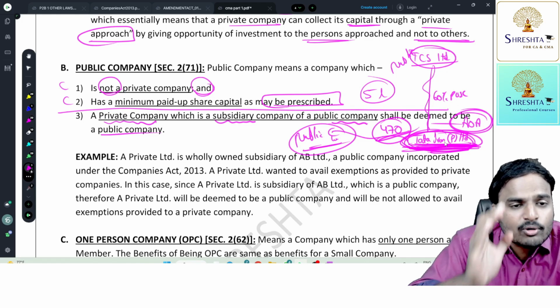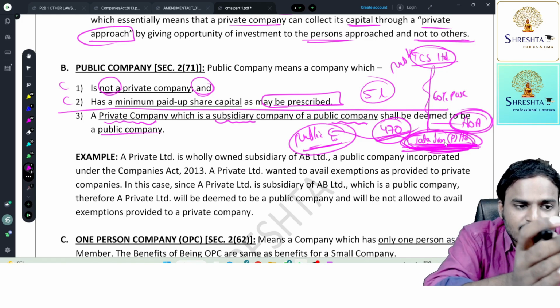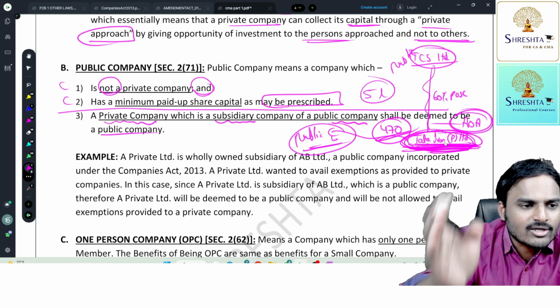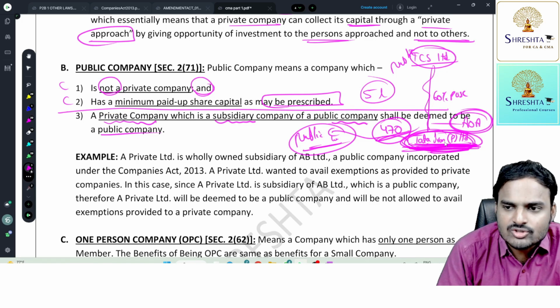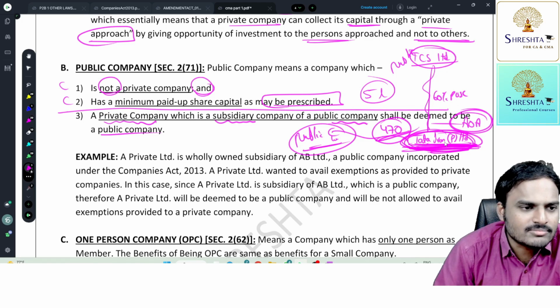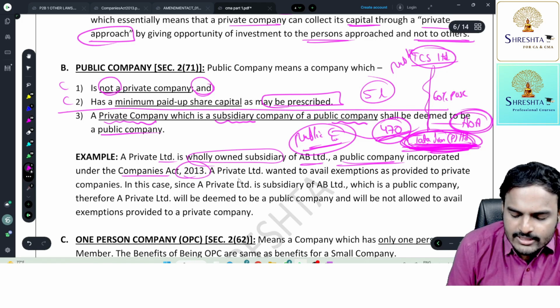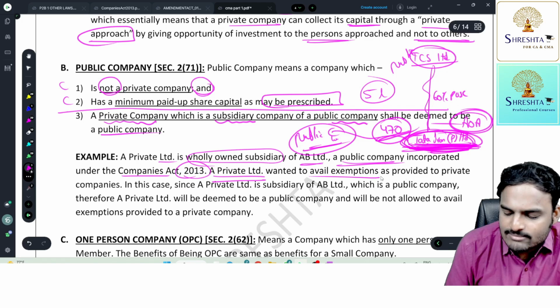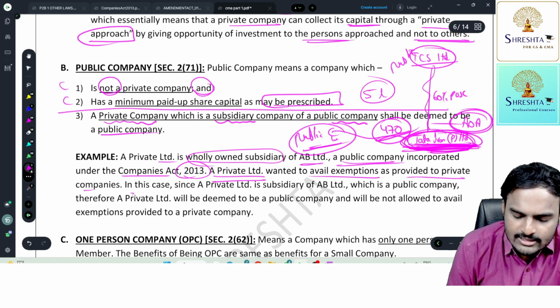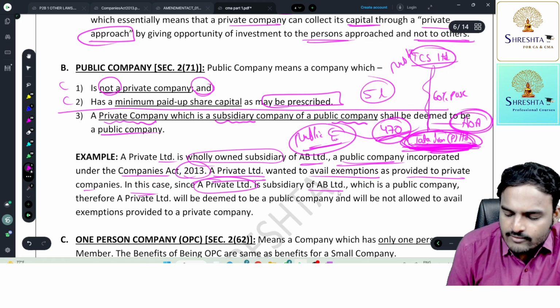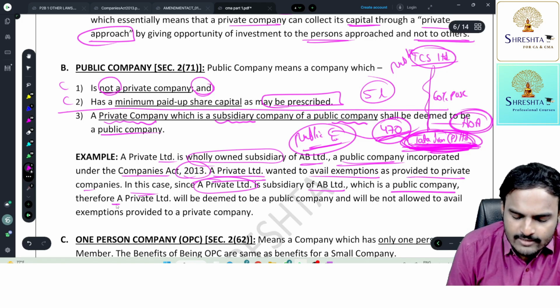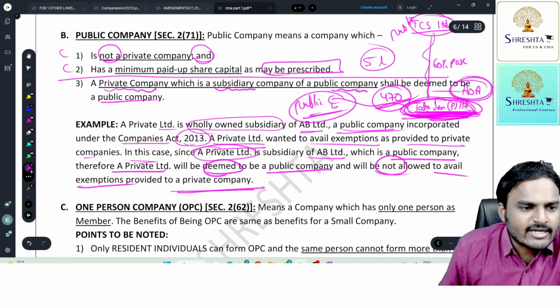Accordingly, whatever provisions are applicable to a public company, the same provisions are going to apply to the private company also. Understood? Interesting concept. So, a private limited is a wholly owned subsidiary of AB Limited, a public company incorporated under the Companies Act 2013. The private limited wanted to avail exemptions as provided to a private company. In this case, since the private limited is a subsidiary of AB Limited, which is a public company, this private company will be deemed to be a public company and will not be allowed to avail exemptions provided to a private company.